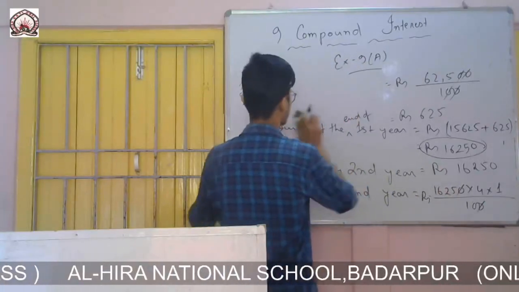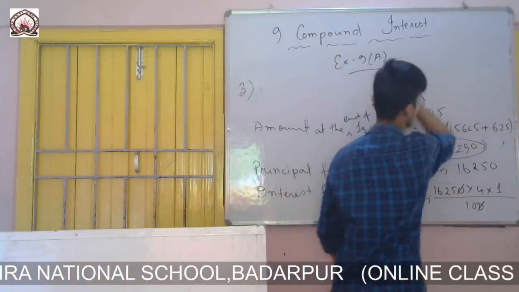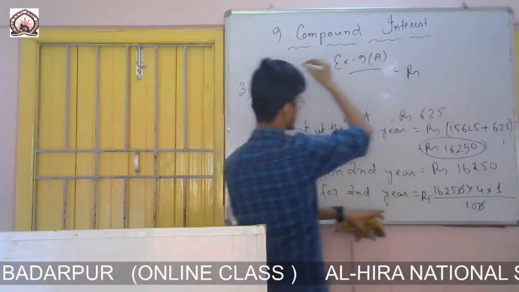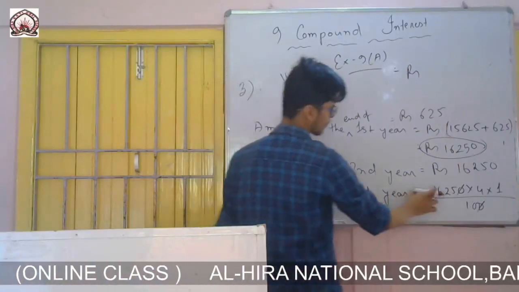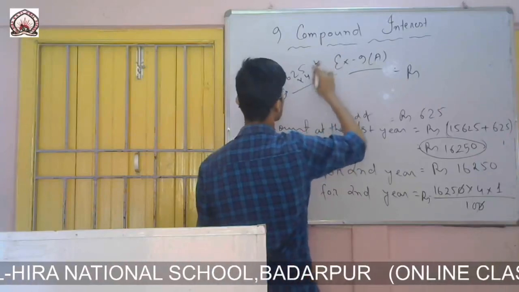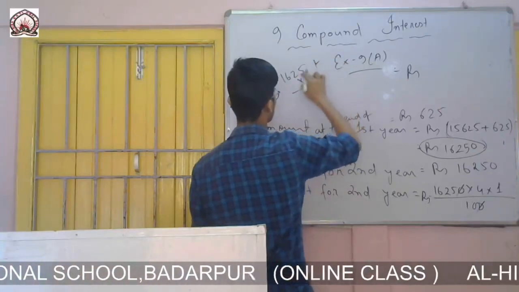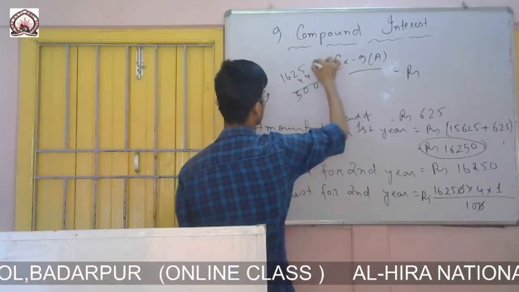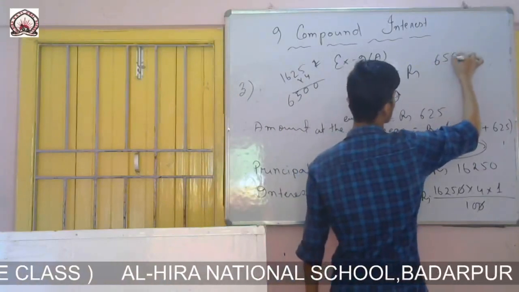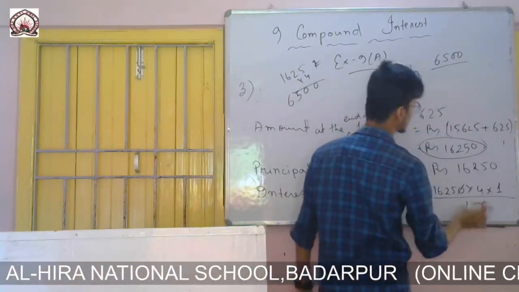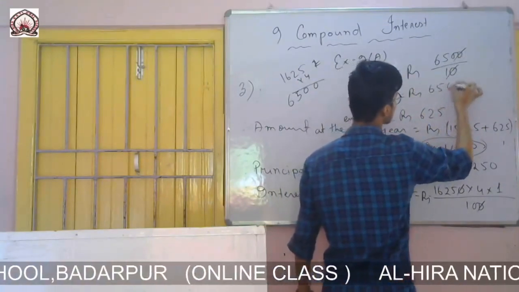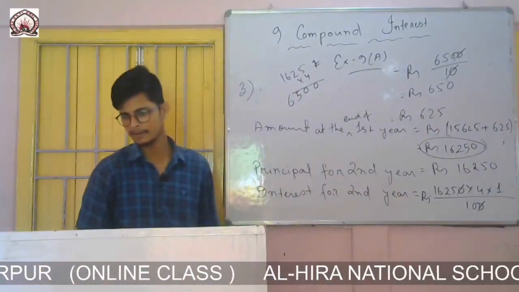Here you can cancel the 100 and then let us multiply. Later on we will do it. So if I multiply 1625 into 4, it will be 6500, divided by 10. So I will cancel 10 with 10, and it will be 650.